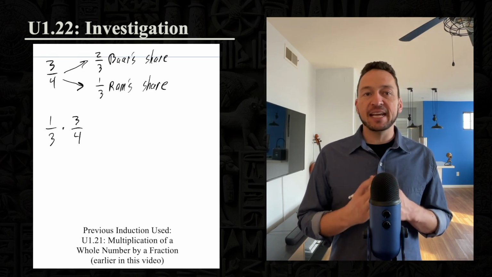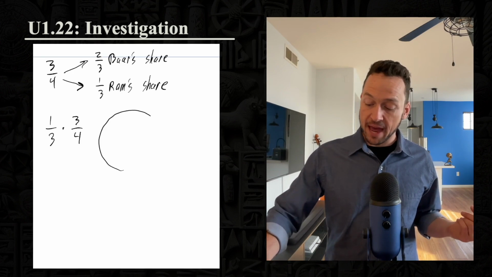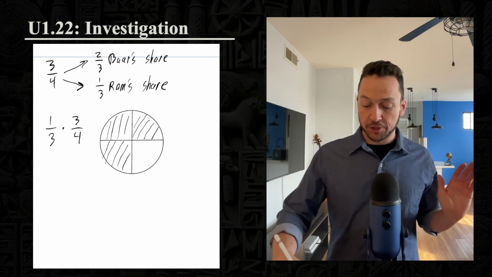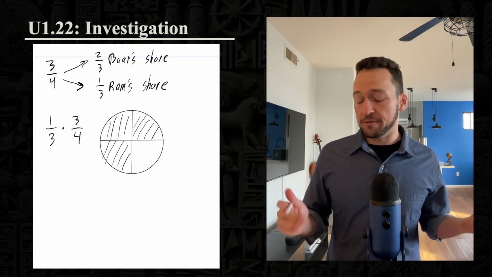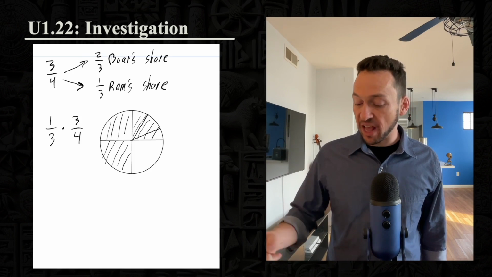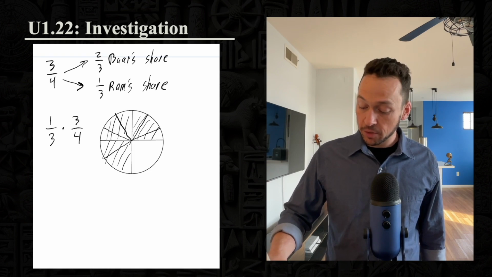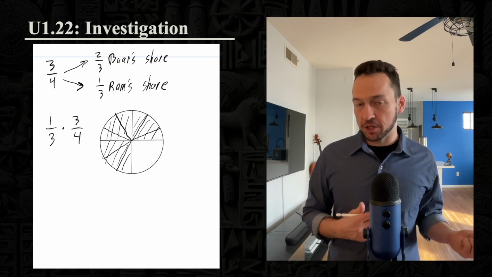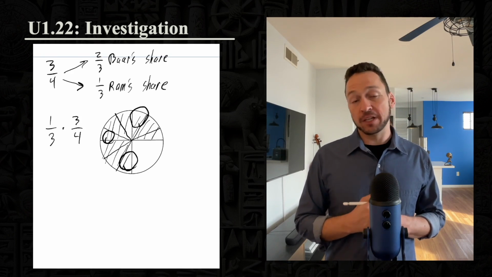He's first going to take the units of the number being repeated a partial time, 3/4, so let's draw that. He's going to take each of these units and he's going to split them into 3 pieces, since there's going to be 3 equal shares of all 3 of those units, and Rom will be entitled to 1 of them once it's broken up. So let's look at what happens when it's broken into 3 shares. 3 slices, each of these gets cut into 3 equal shares. Okay, that's what it looks like. And Rom will only get 1 share out of each of those 3. So 1, 2, 3. That's Rom's share after each of these is broken up.